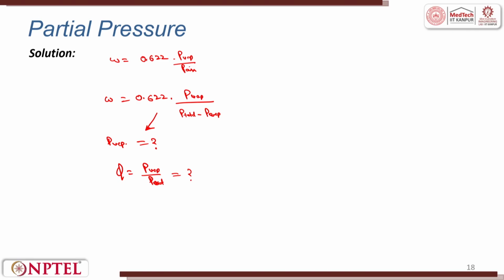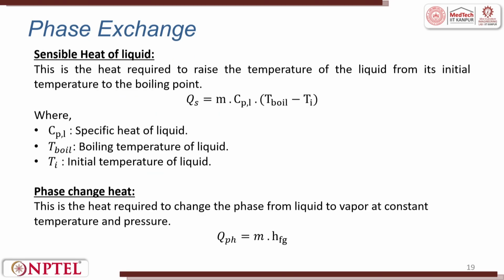Next and the last part that we will cover in this lecture is phase change. This is the heat required to raise the temperature of the liquid from its initial temperature to the boiling point. That is Qs is equal to m times Cpl into the difference of the temperatures, that is T boil minus Ti, where T boil is the boiling temperature, Ti is the initial temperature of the liquid, Cpl is the specific heat of the liquid, m is the mass.